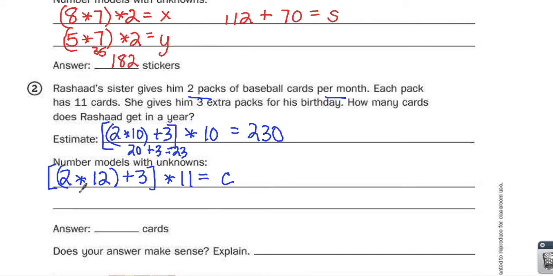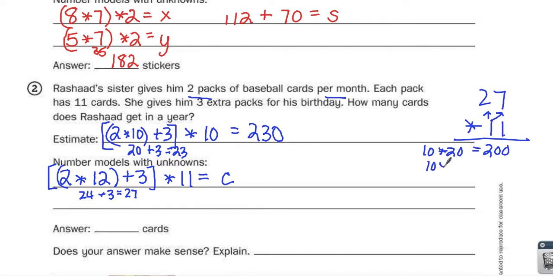Now, when I actually solve, I get 24. 24 plus 3 is 27. And then I need to do 27 times 11. Do 10 times 20 to get 200. 10 times 7 to get 70. Next diagonal will be 1 times 20 to get 20, and then close my bow tie. 1 times 7, 7. Answer is 297 cards. Does my answer make sense?